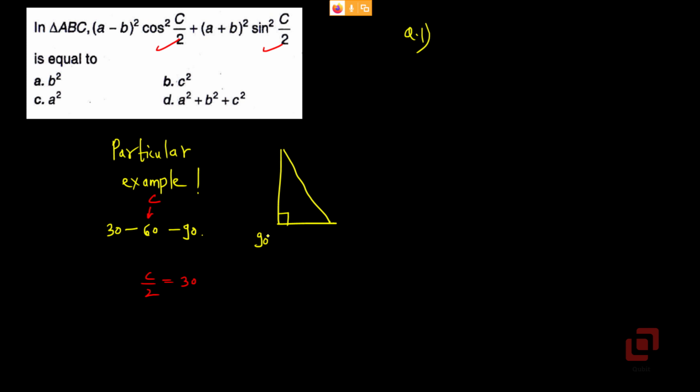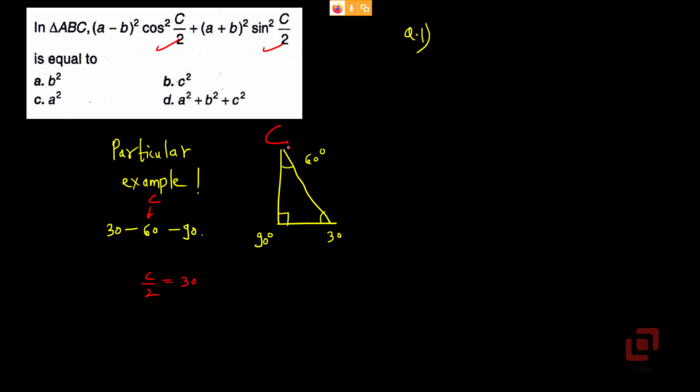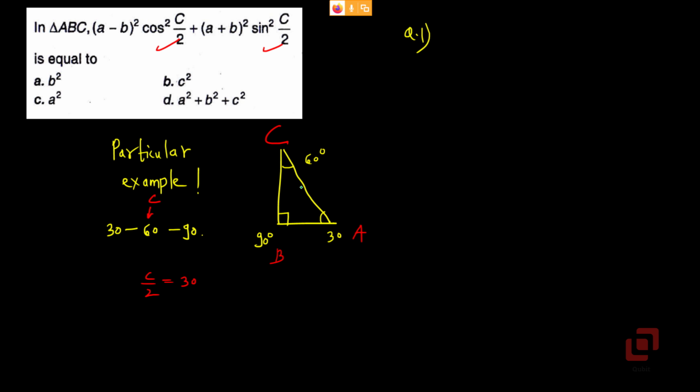So let's now draw the triangle accordingly. 90, 30, 60. Now which angle is 60? It is C. We can take this as A and angle B as 90 degrees. Okay. Now let us assume that the hypotenuse is 1 unit. So side opposite to 30 degrees is half of the hypotenuse. Side opposite to 60 degrees is root 3 by 2 times the hypotenuse.